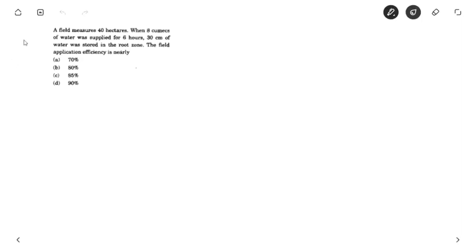This question came in IES. A field measuring 40 hectare, when 8 cubic meter per second of water was supplied for 6 hours, and 30 centimeter of water was stored in the root zone. So we have 40 hectare, so it is 40 into 10 raised to power 4 meter square, for 6 hours.